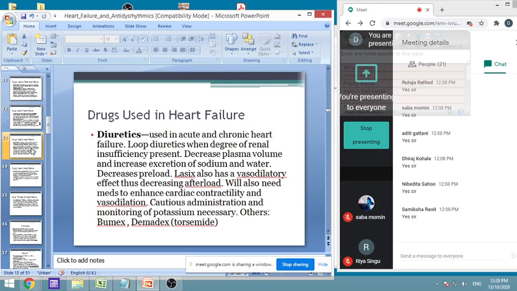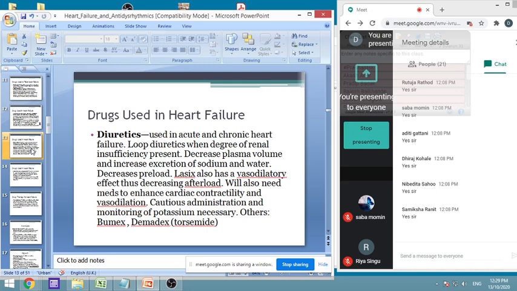Decrease in venous return means a decrease in preload. Simultaneously, less blood volume in the arteries means a decrease in afterload, and comparatively less blood has to be pumped than before. This will thus reduce the load on the heart, and thus it will be helpful.